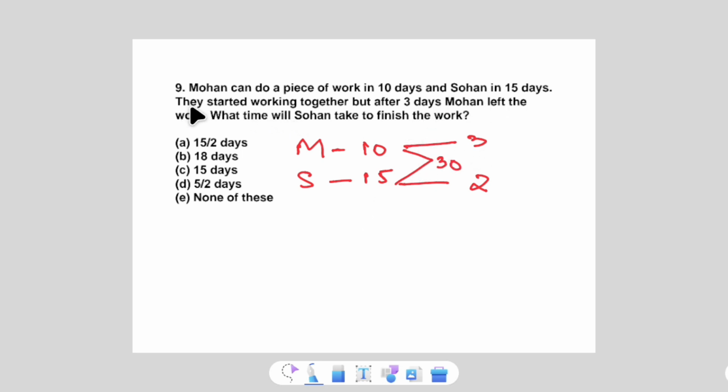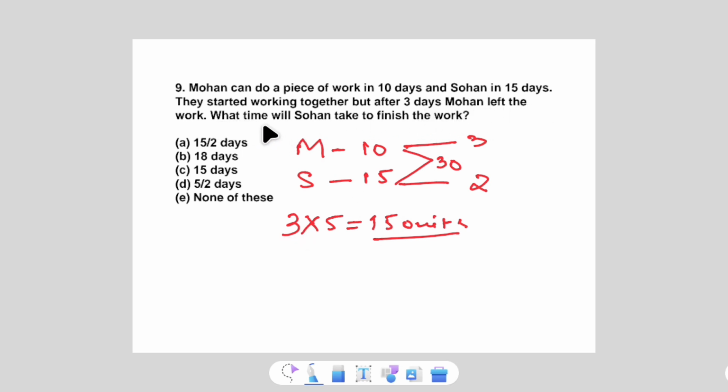Now they started working together, but after 3 days Mohan left. It means that they are working together for 3 days. The 3-day work of these two persons will be 3 into total efficiency. 3 plus 2 is equivalent to 5, so the work will be 15 units. They complete 15 units of work in 3 days and left the work.